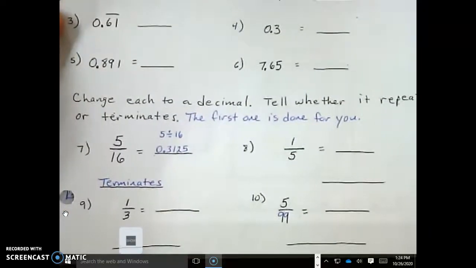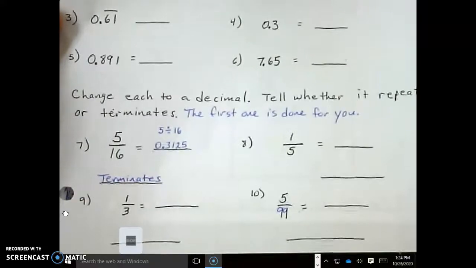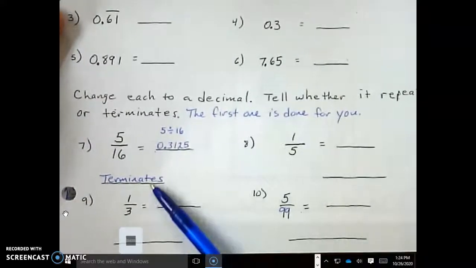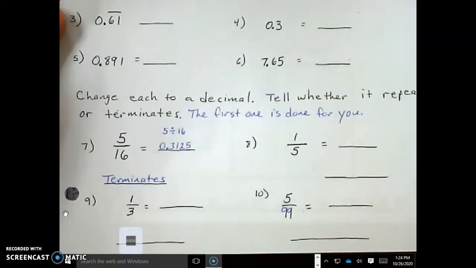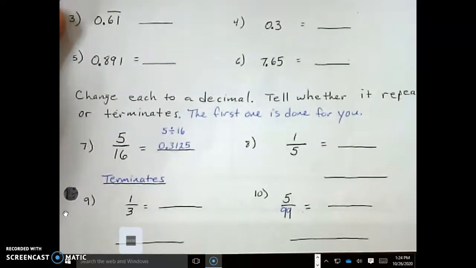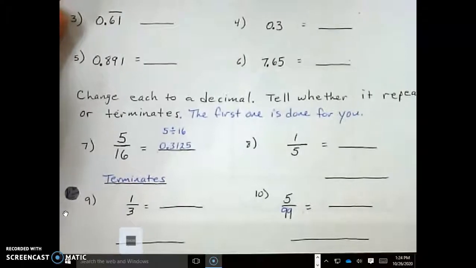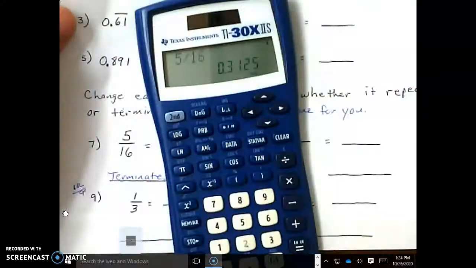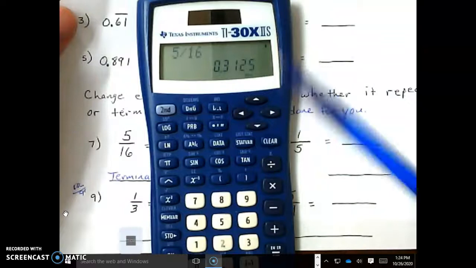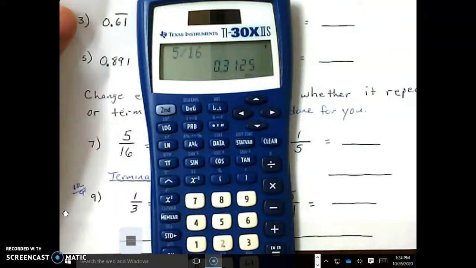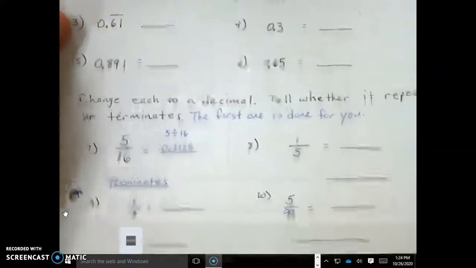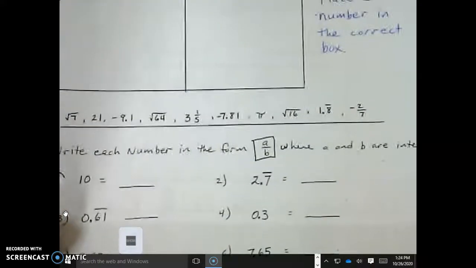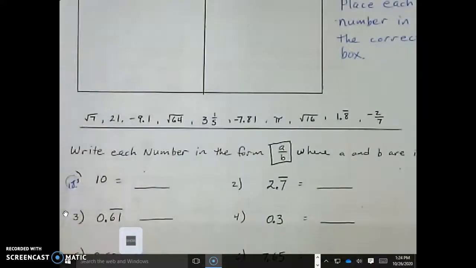You will have to divide, make it a decimal, and tell me if it terminates or repeats. This terminated because in a calculator, if I do 5 divided by 16, this is what it looks like. See how it stops? That means it terminates. You will be able to tell in a calculator if it terminates or repeats. Not a real long assignment, maybe 10 to 15 minutes. So try to get it done.